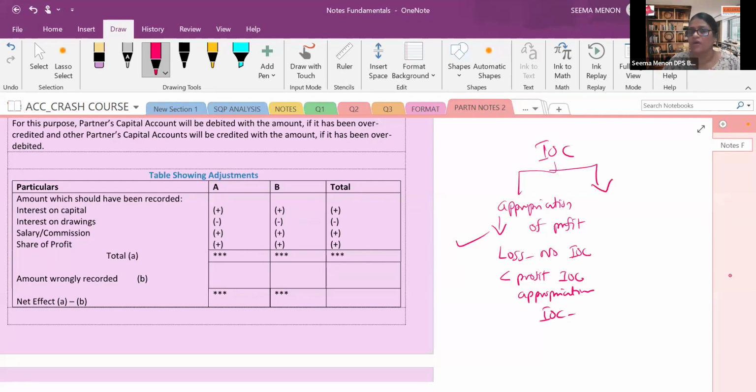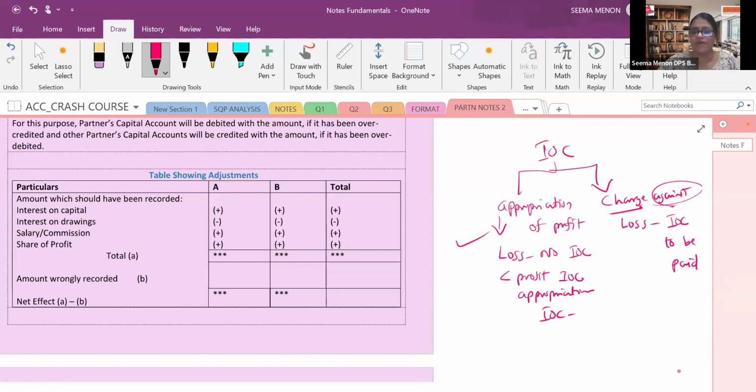Now coming to when interest on capital is considered as a charge against profit. What do you mean by charge? Sometimes it will be given as a charge against profit. Here, even though there is a loss, the firm needs to pay interest on capital to the partners. So there is a loss, still the interest on capital is to be paid by the firm to the partner. This is the case we discussed.